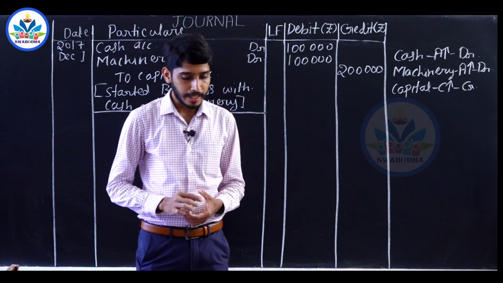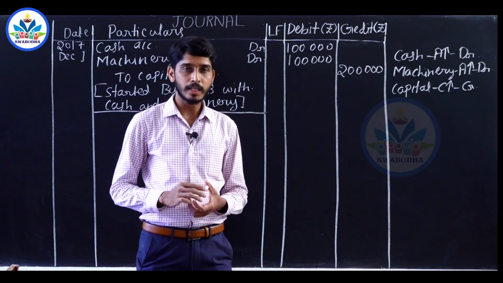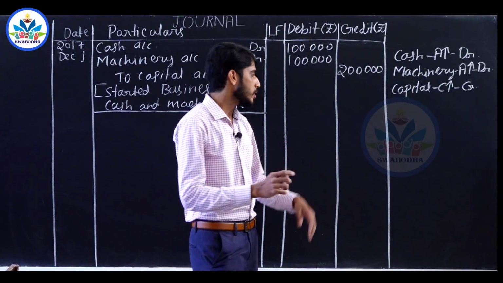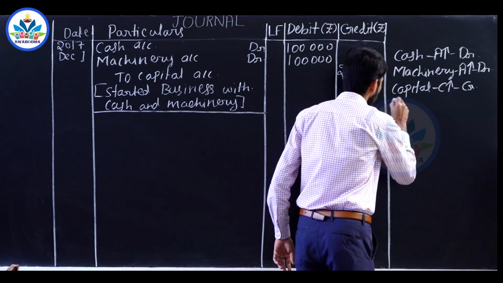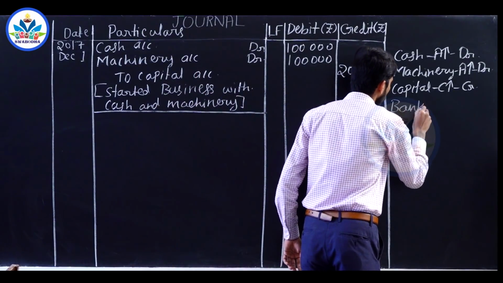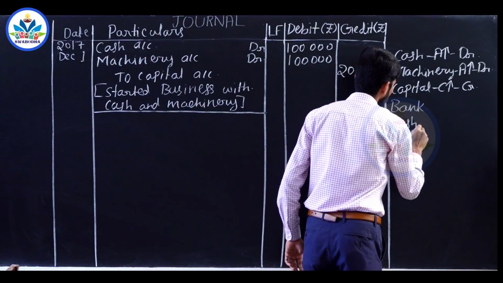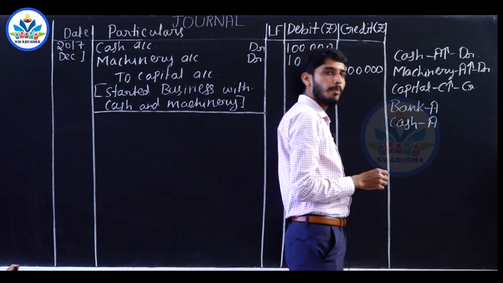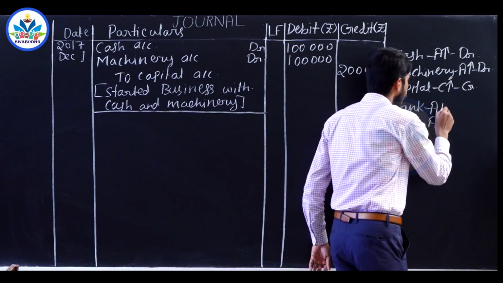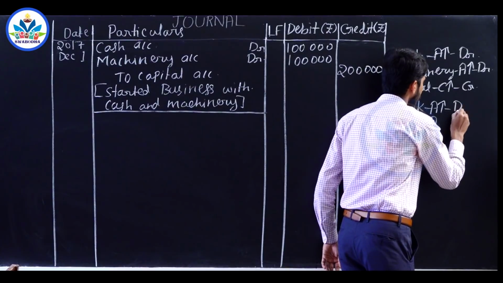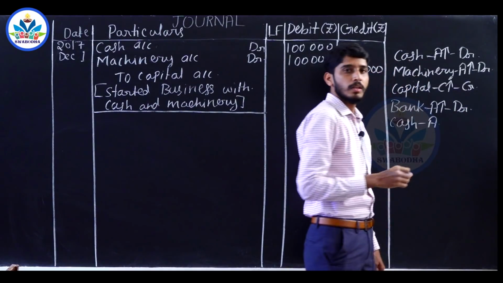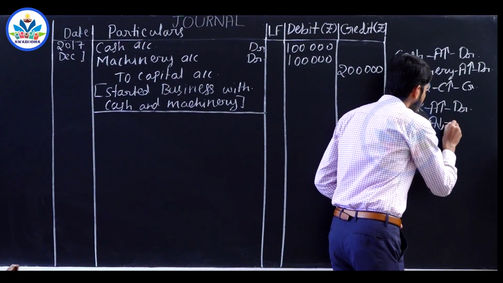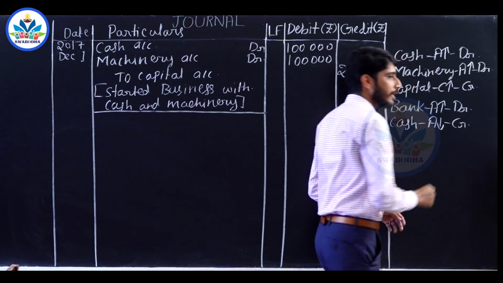On December 2nd, deposited into bank rupees 60,000. Cash has been deposited into bank. So the accounts involved are bank account and cash account. Bank is an asset, cash is also an asset. Whenever you deposit cash into bank, bank balance will increase. Increase in an asset has to be debited. Cash is going out of the business, cash balance reduces. Decrease in an asset has to be credited.